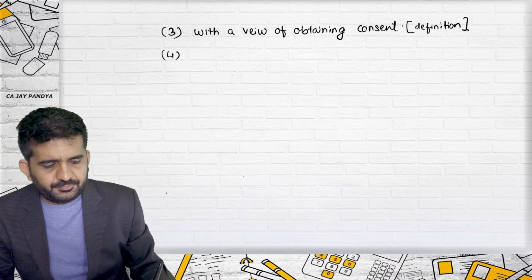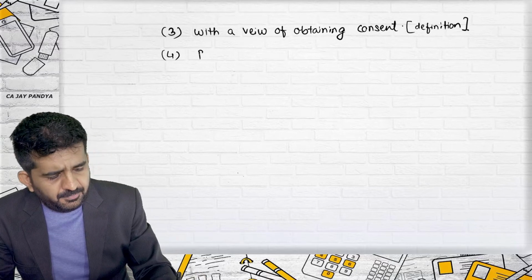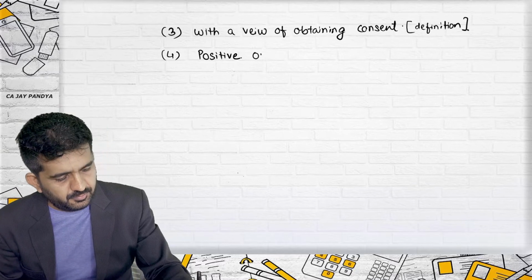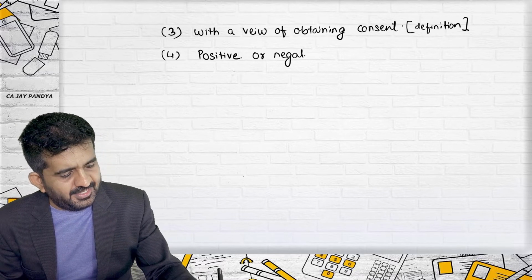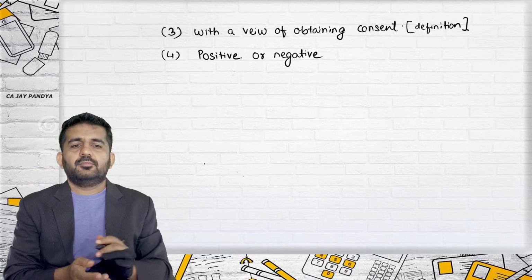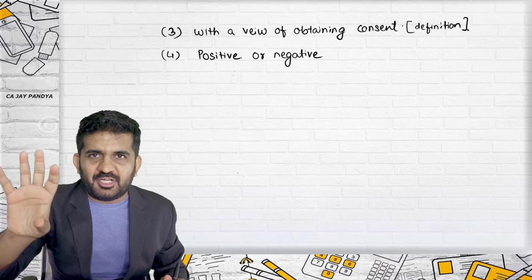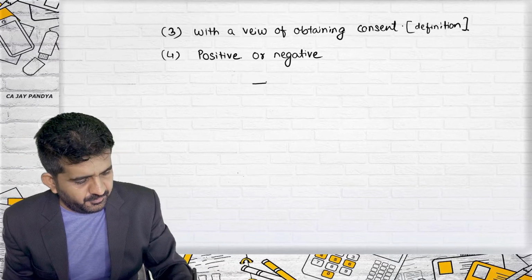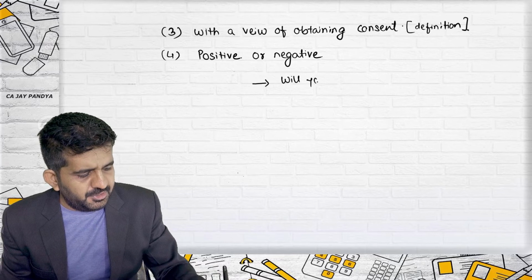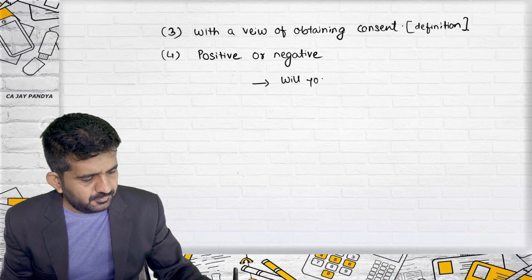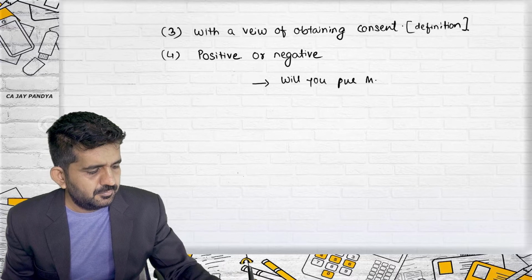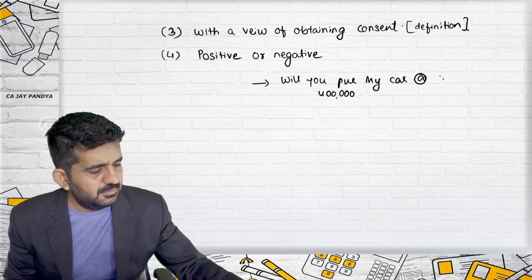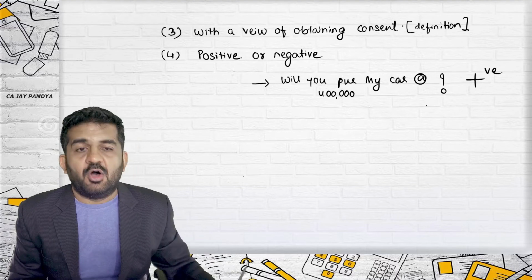Number 4, offer may be positive or negative. Try to understand negative not in the sense of actual negative. Try to concentrate, what are positive types of offer? Will you purchase my car at the rate of rupees 4 lakh? This is a positive offer.